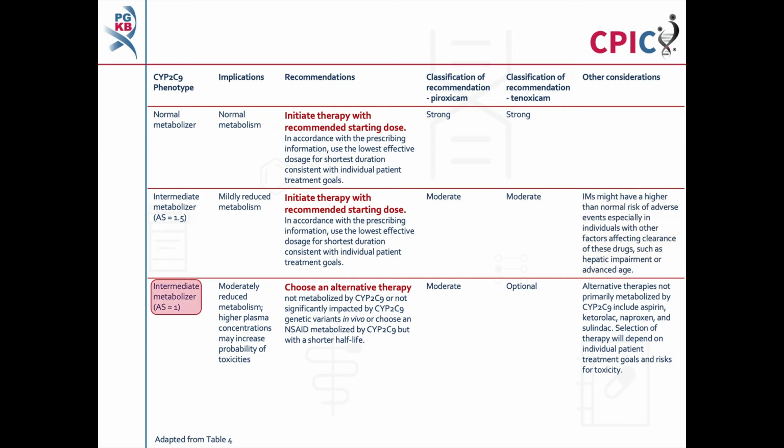Patients with a CYP2C9 intermediate metabolizer phenotype and an activity score of 1 will have moderately reduced metabolism of NSAIDs. This can lead to higher plasma concentrations, which may increase the probability of drug toxicity. These patients should be given an alternative therapy not primarily metabolized by CYP2C9. This is a moderate recommendation for piroxicam and an optional recommendation for tenoxicam. Alternative therapies not predominantly metabolized by CYP2C9 include aspirin, ketorolac, naproxen, and sulindac.